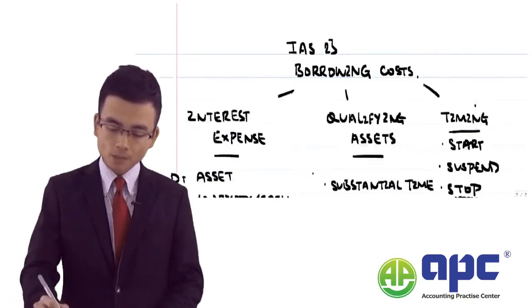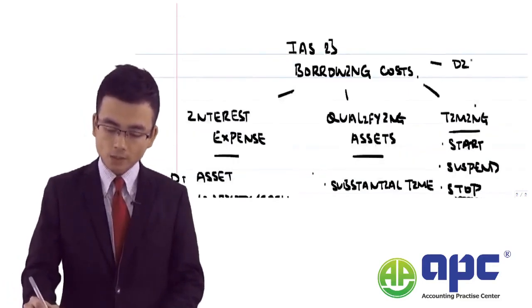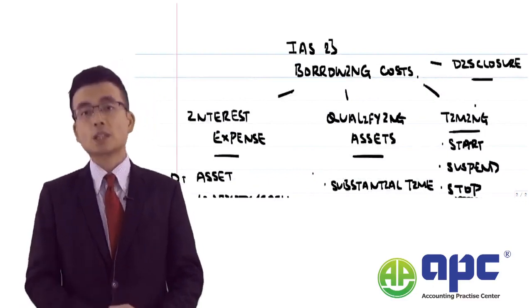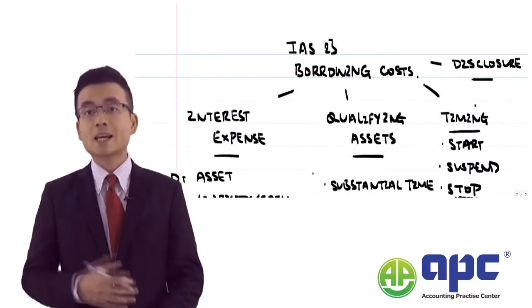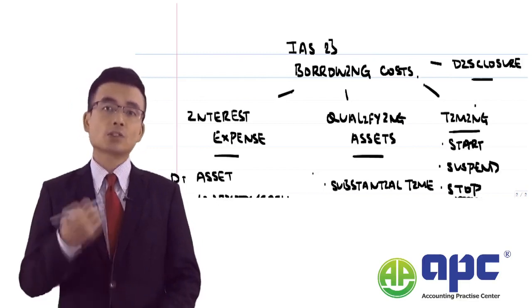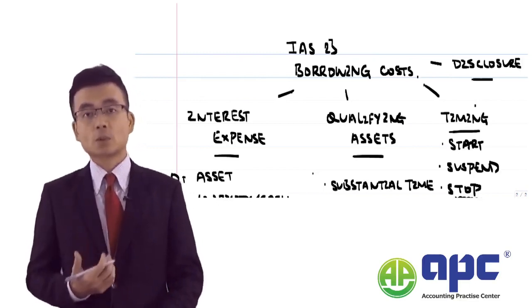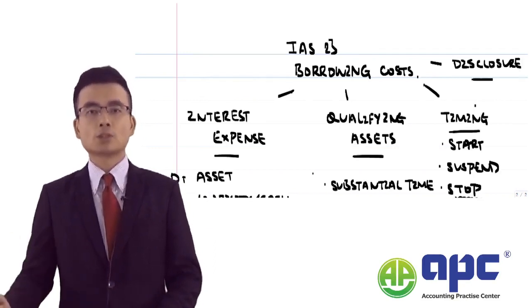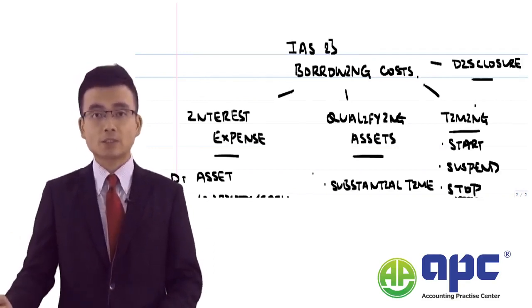And finally, we'll be looking at the disclosure requirements related to the capitalized interest expense. In essence, it includes the amount of interest expense that we capitalized and the rate that we used in capitalizing the interest expense.